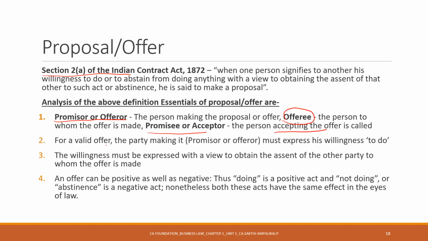Okay. For a valid offer, the party who is making the offer must express his willingness to do so. Meaning he should clearly state that I am willing to do something or not to do something. This is my offer. Will you accept it or not? The willingness must be expressed with a view to obtain the assent of the other party.